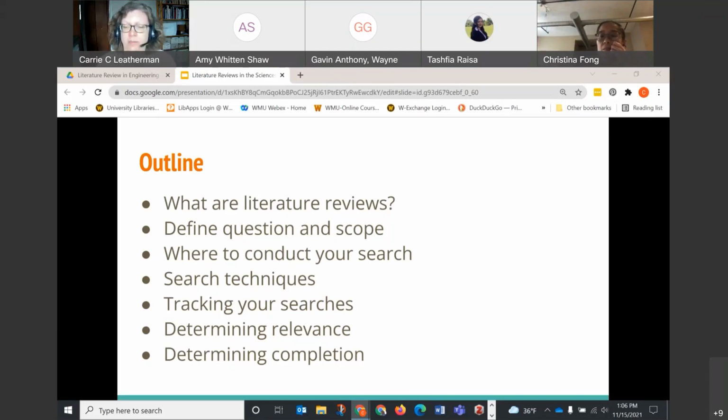We're going to talk about what a lit review is, how to define the question and the scope that a lit review will address, and why it's helpful to define these ahead of time, where to search for this literature, what effective search techniques are, how to keep track of your searches, how to determine if the literature you found is actually relevant for the question you're trying to answer, and last but certainly not least, how do you know when your literature review is done?